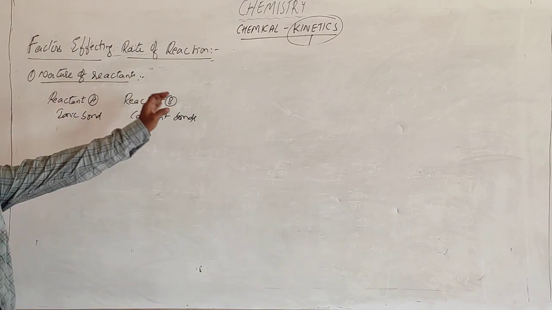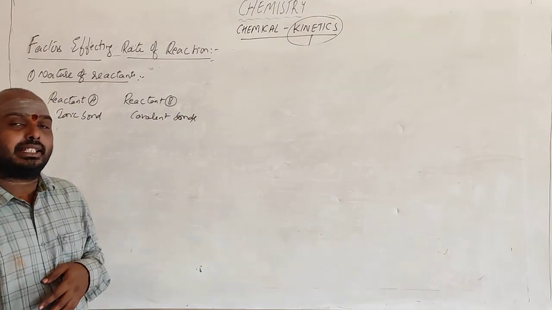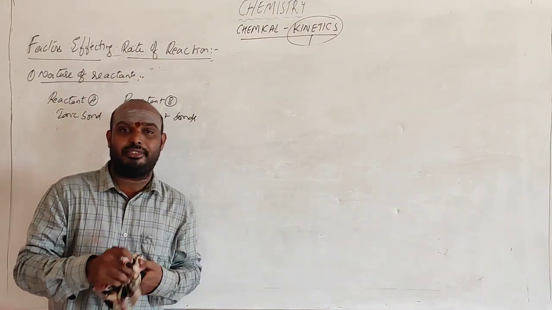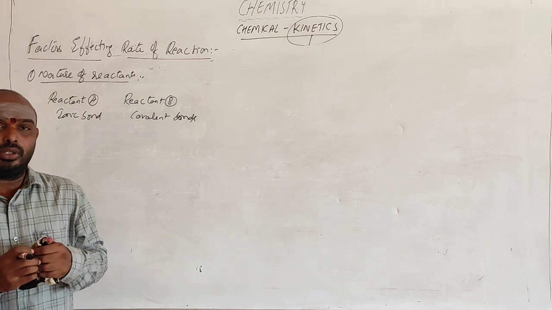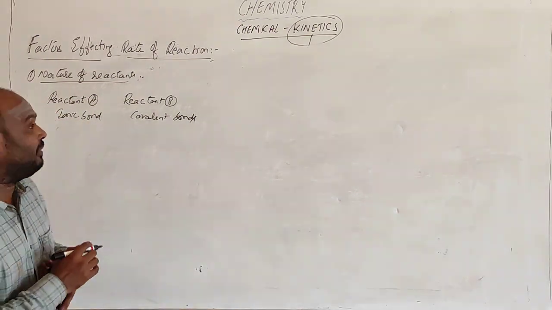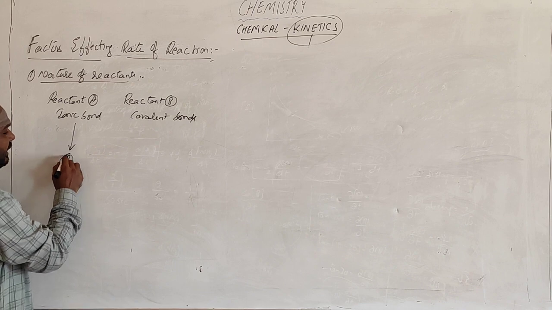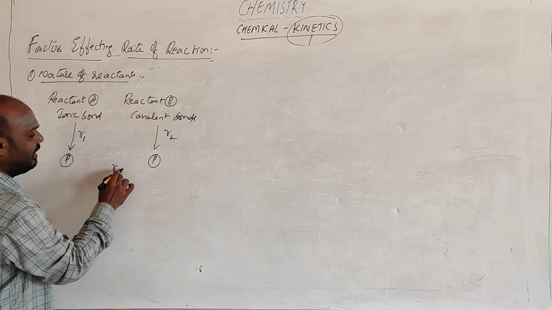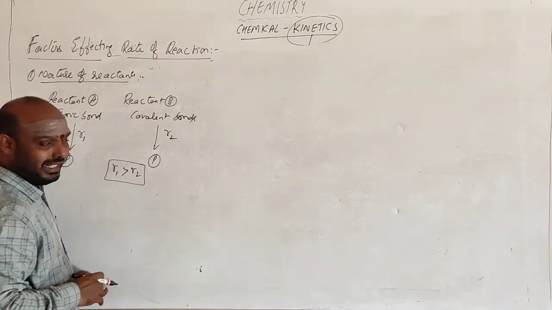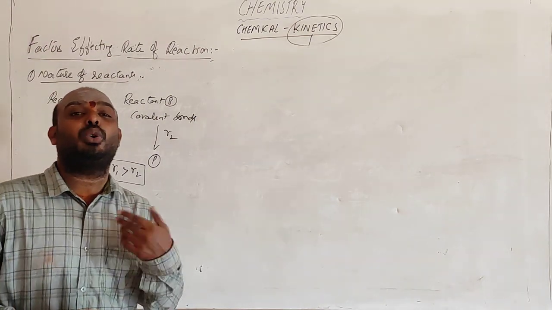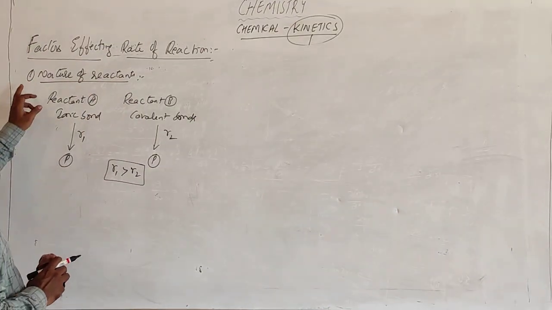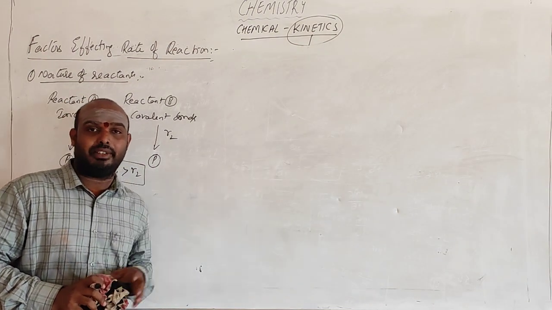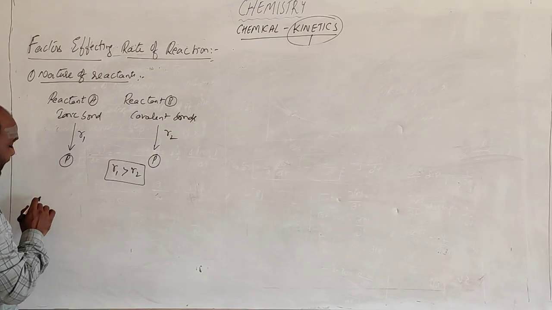Among reactant A and reactant B, which goes faster in the reaction? It is obviously A, because an ionic bond doesn't have any overlapping of orbitals, so the ions can be easily separated from one another and easily form products. Reactant A forms a product with rate R1, reactant B forms a product with rate R2. R1 is much faster compared to R2. So ionic reactions are much faster than covalent reactions. This is the first condition, the nature of the reactant.